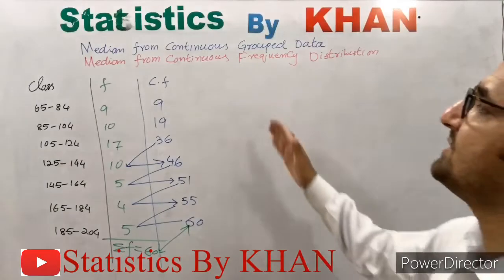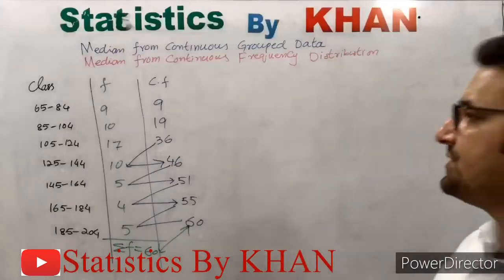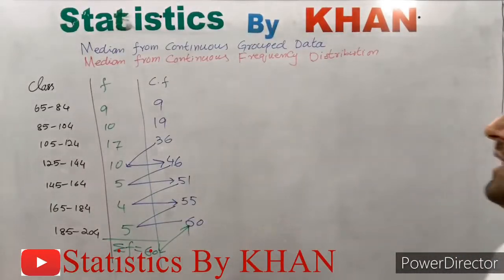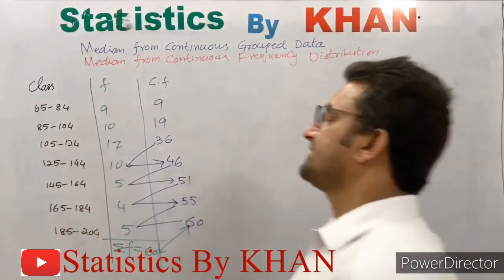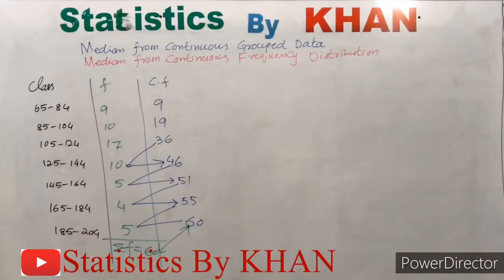Now, in the discrete frequency distribution, by definition, median is the value against half of the number of observations, but that is in the discrete form, when the values of the variable consist of discrete numbers. Over here, the values of the variable are not discrete numbers, rather they are classes. So in this case, first of all we will find the median class. The median class can be found in the same way. That is, the class against half of the total number of observations will be called the median class. What do I mean? This is what I meant.